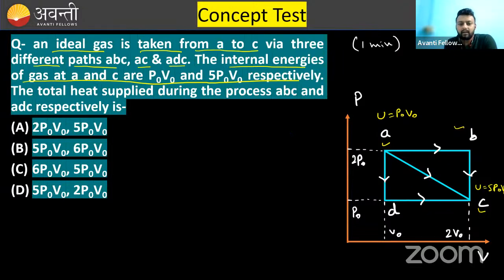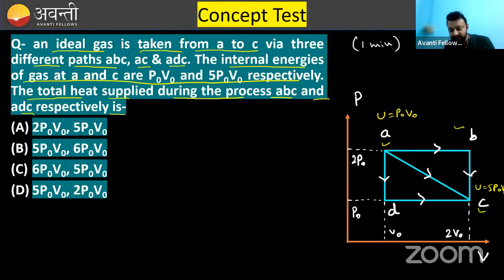Okay. This is the thing that we have seen here in the first three lines. The total heat supplied during the process ABC and ADC respectively is... So during the process ABC and during the process ADC, what is asked? Total heat supplied was asked. So first of all, we will focus on what is asked. They are asking us the total heat supplied.